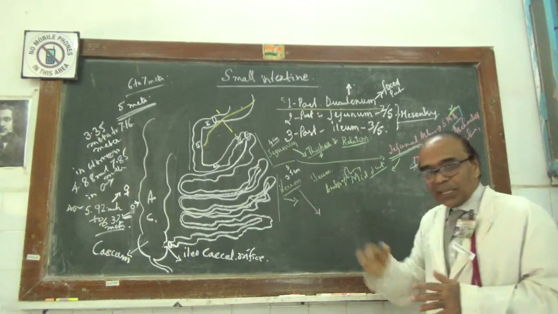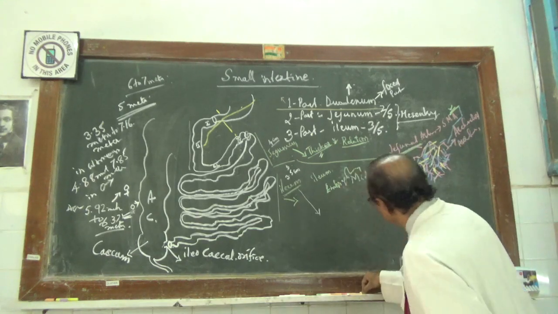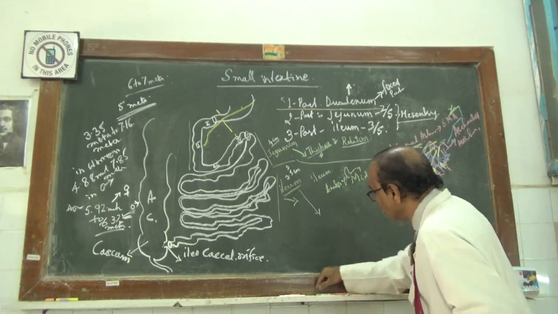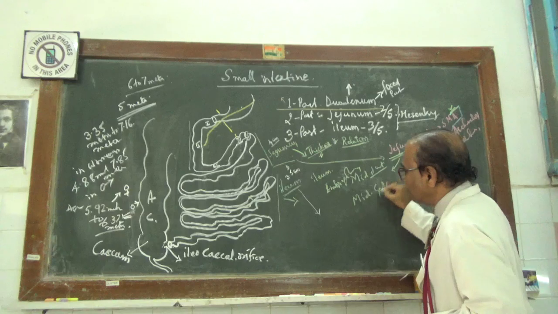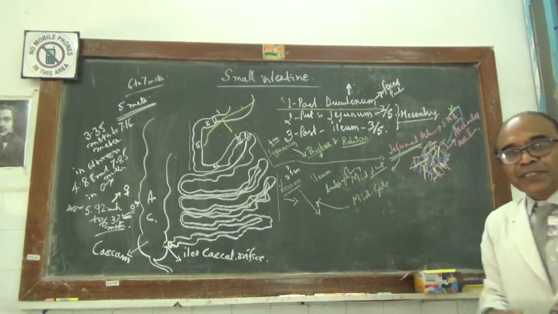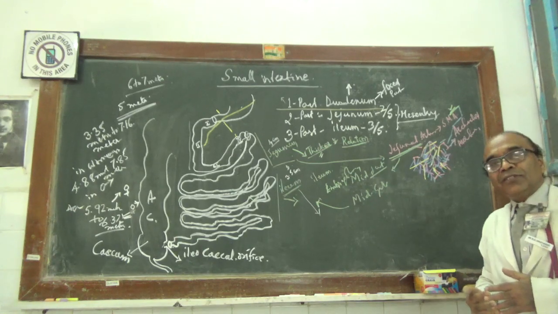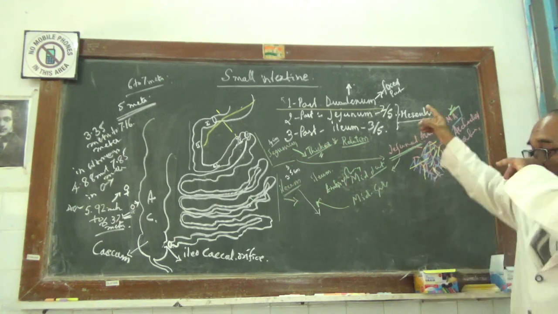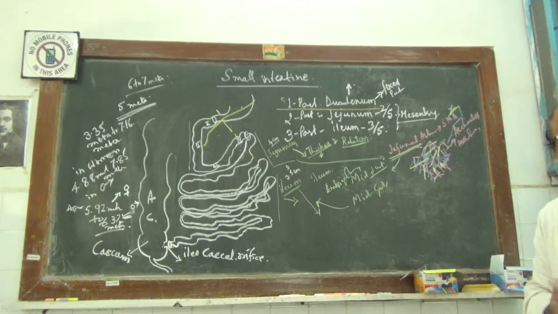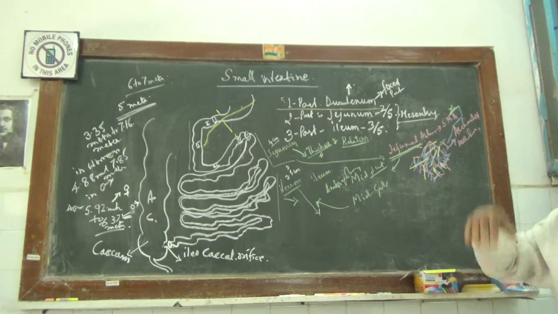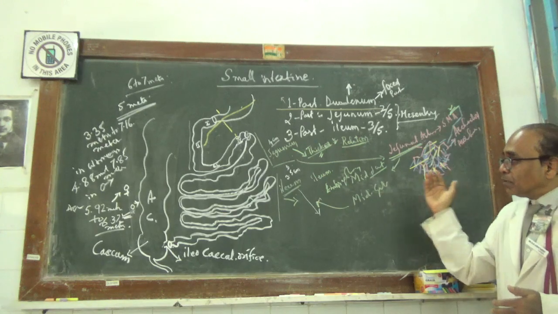Embryology, or the development, of the ileum is the same as that of the jejunum, that is, the midgut of the endoderm. Same development, because the supply, drainage, nerve supply and lymphatics are all by the superior mesenteric. So as is the development, so is the blood supply. This will be the medical idea.